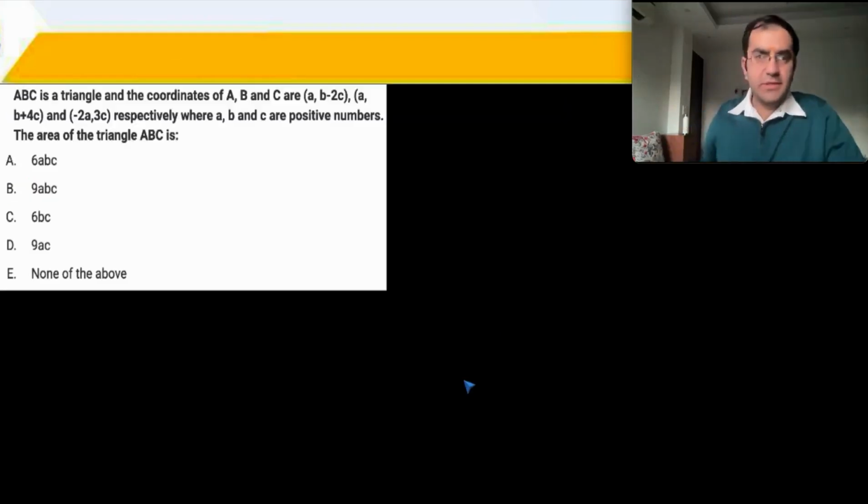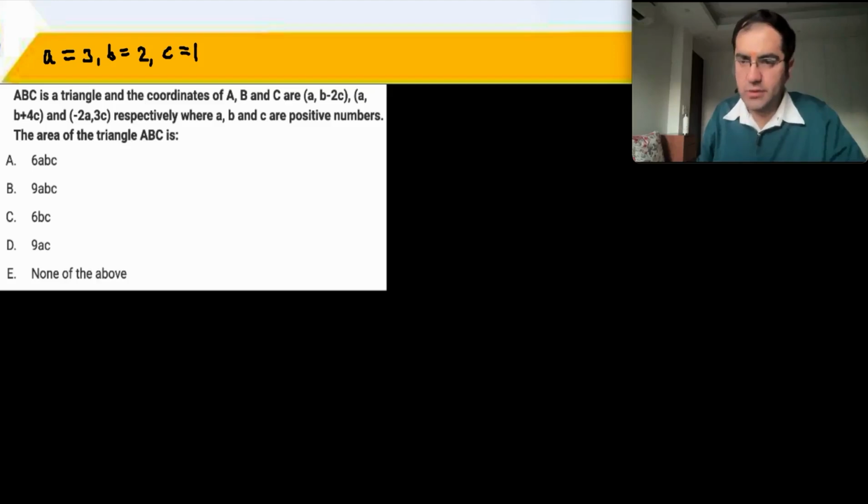The next question is a standard coordinate geometry question. The coordinates of ABC are given in terms of small a, small b, small c. So we can assume some values of our choice. Let's say 3, 2, 1. A is 3, B is 2, C is 1. Right? Let's try this out. So what are my coordinates now? It's 3, comma, B minus 2C. So 2 minus 2, 0.